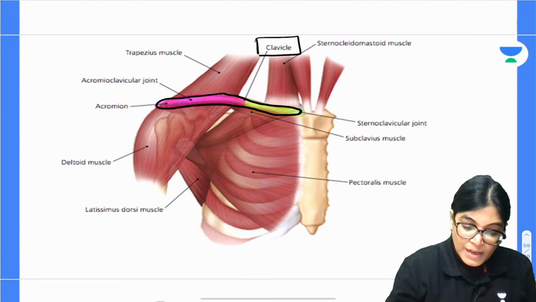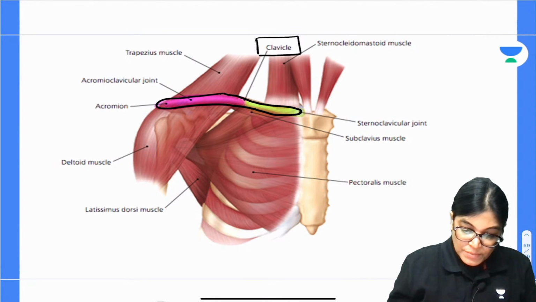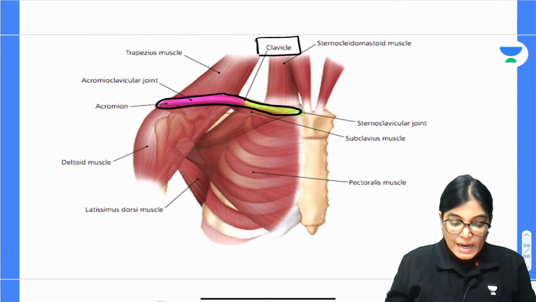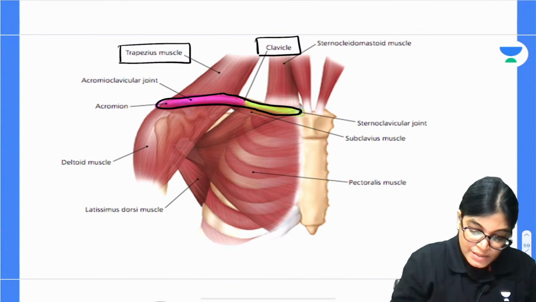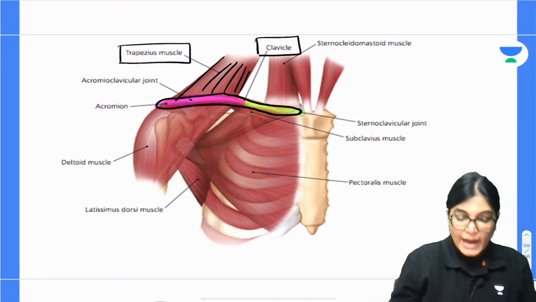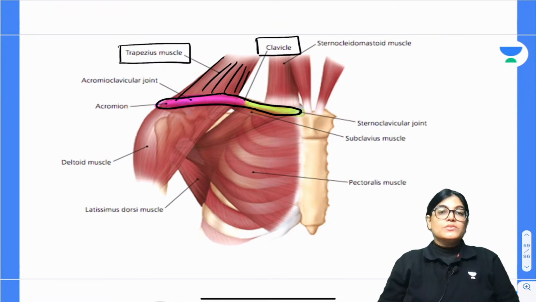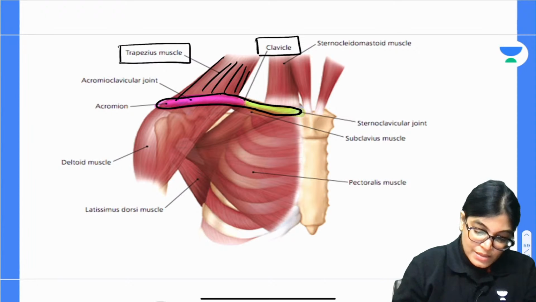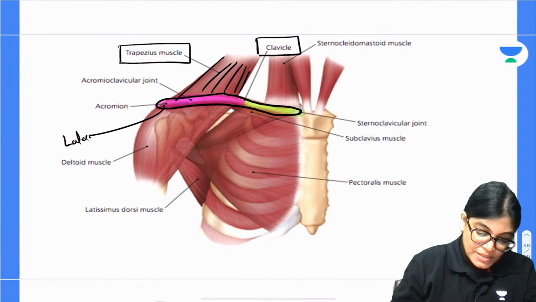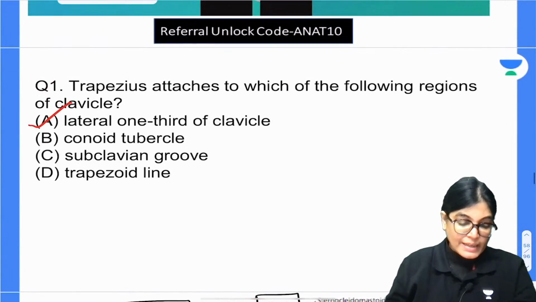See here. On the lateral part of the clavicle, you can see the attachment of the muscle which is shown here, the trapezius muscle. So this is attached on the lateral part of the clavicle, as you can see here. Exactly on the lateral aspect, the trapezius muscle is attached. So we have got the correct answer A.